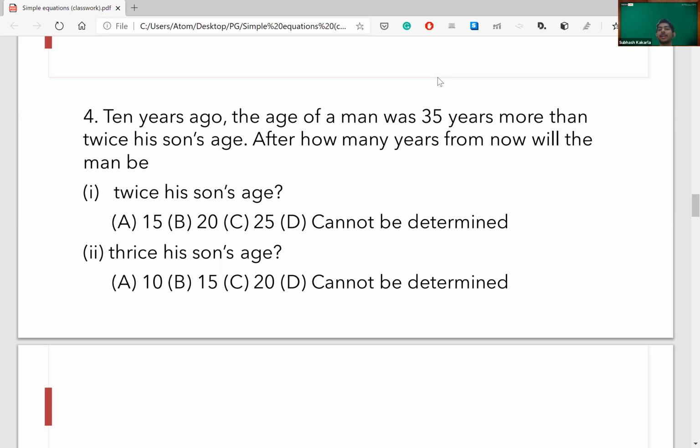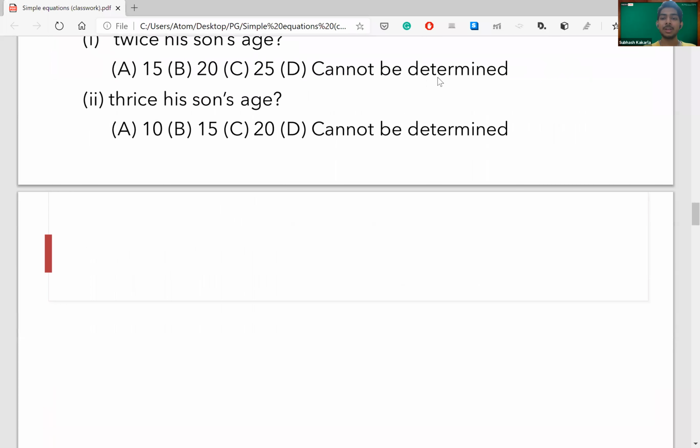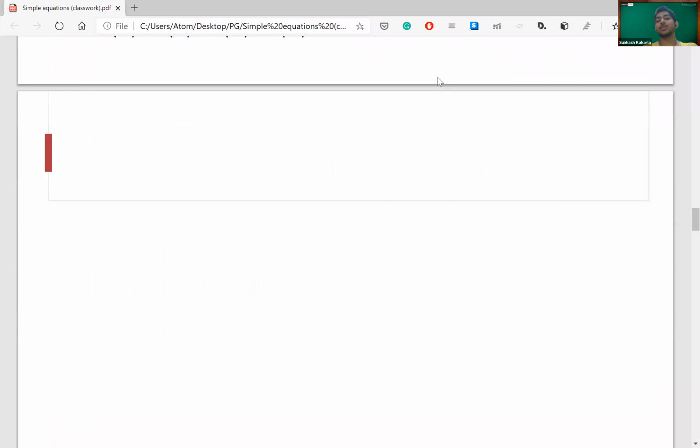All right, guys. There's one important trick I would say to crack any question related to age. So yeah, this would be it. Let's suppose there are two siblings, A and B. A is the older one, B is the younger one. Let's say A is 14, B is 10. Now what's the difference between them? It's 4 years.